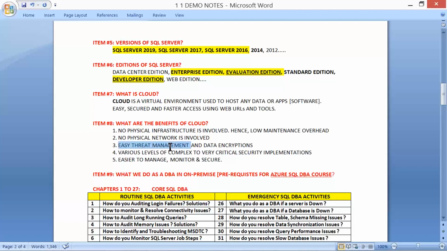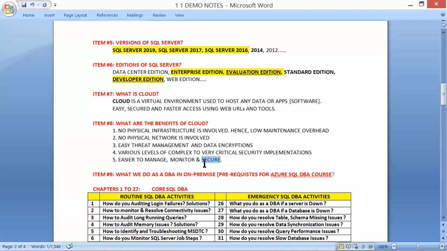Easy threat management and data encryption. Nicely secured implementations, easy to manage, monitor and very easy to secure. Yes, it comes with an extra price. More security, more cost. Okay.